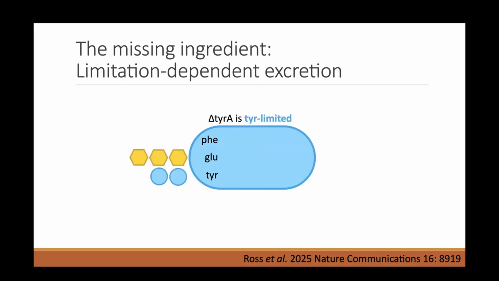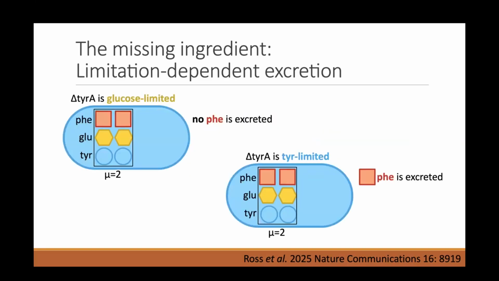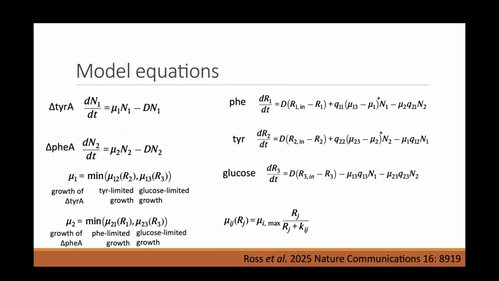On the other hand, if the microbe is limited by the amino acid, it takes up all the amino acid and glucose, synthesizes amino acid proportional to its glucose intake, but then it's got extra, so it can excrete some of that amino acid. So to sum up here, if you're glucose limited, you don't excrete amino acid. If you're amino acid limited, then you do excrete amino acids. And this assumption has been verified. Tyler did some assays and it more or less matches. And so this is our model.